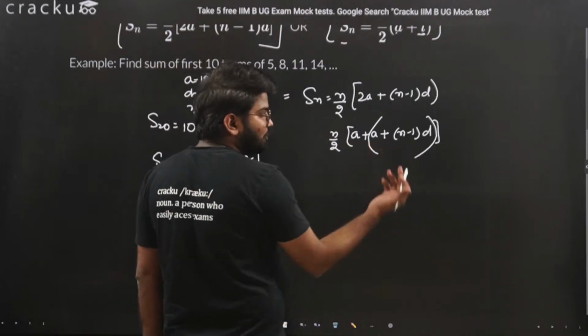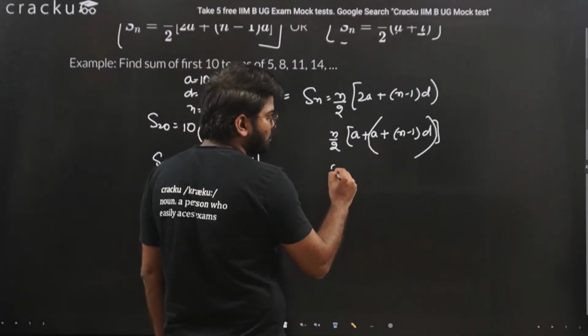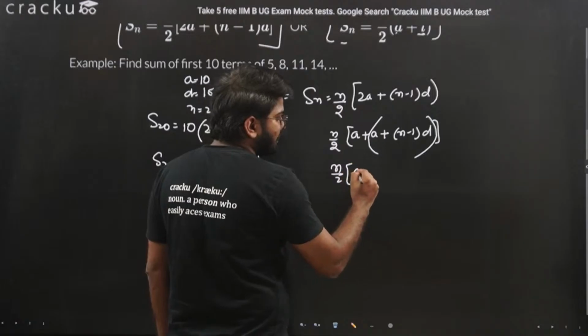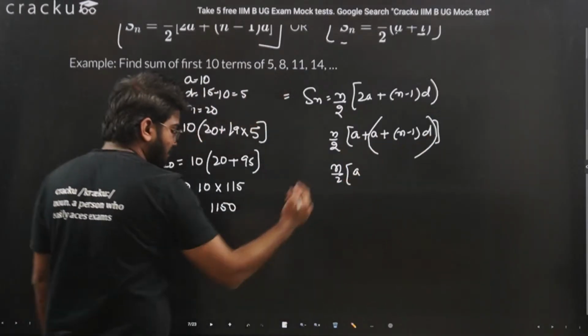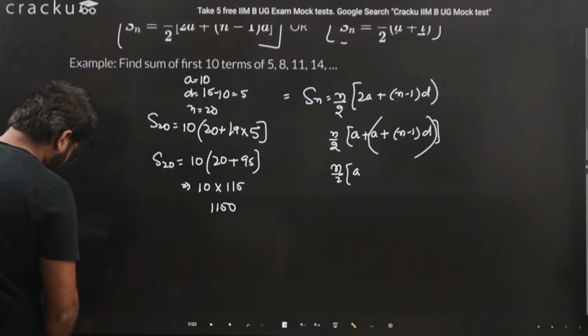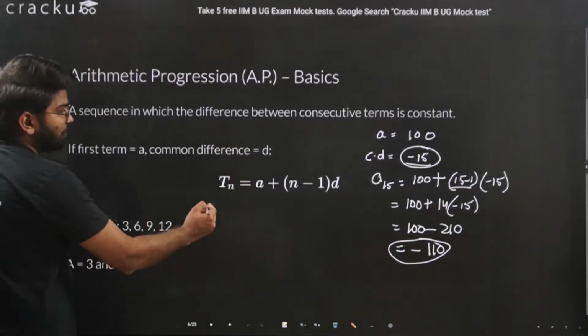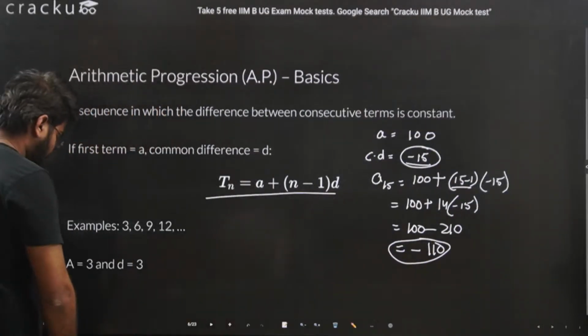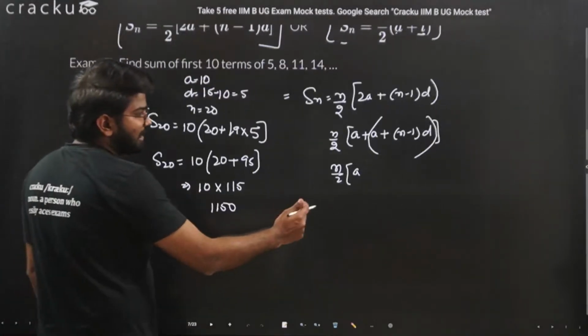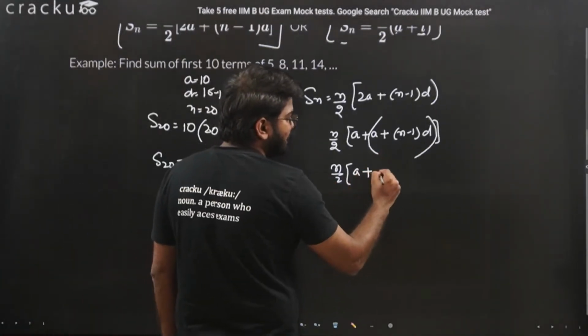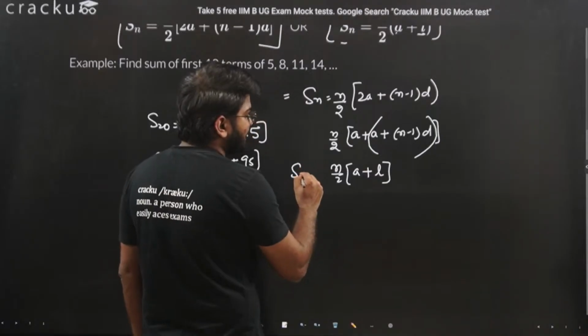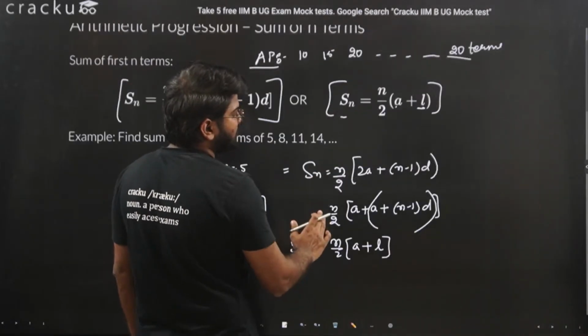If you put the values, you will get the last term. So we can replace this whole part with our last term, and that is again equal to our main formula.